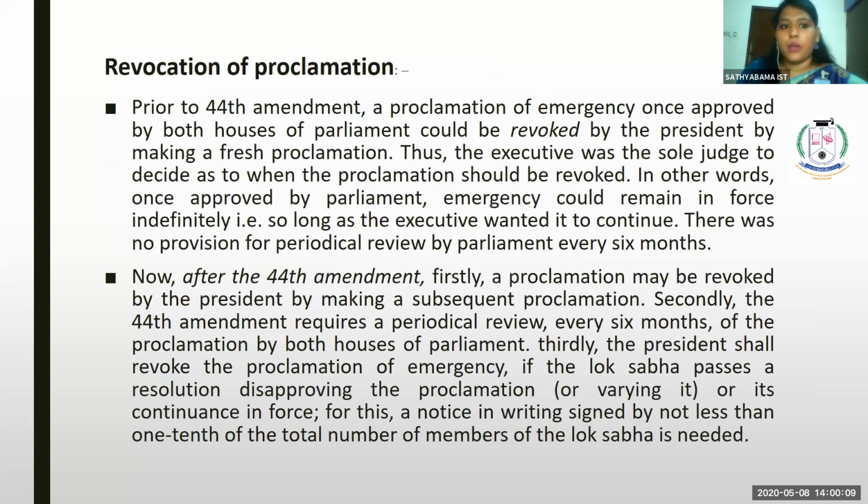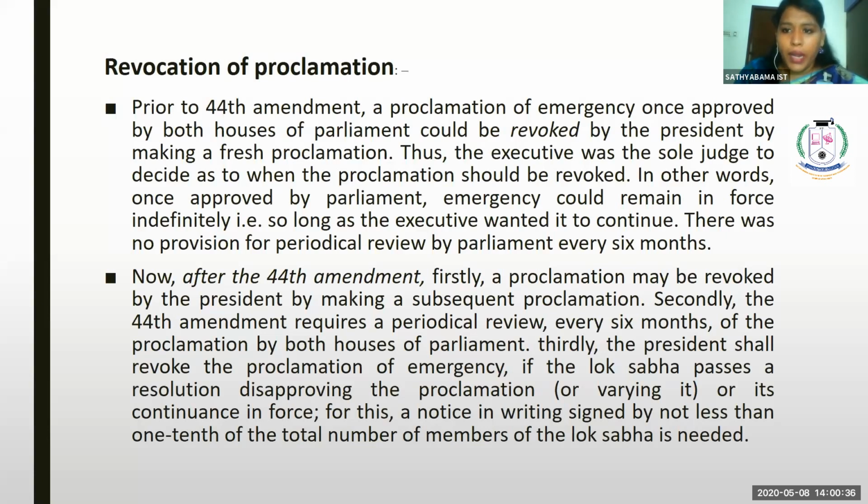Revocation of proclamation. Prior to the 44th Amendment, a proclamation of emergency once approved by both houses of Parliament could be revoked by the president by making a fresh proclamation. In case a fresh proclamation is made by the president, the existing proclamation leads to revocation.